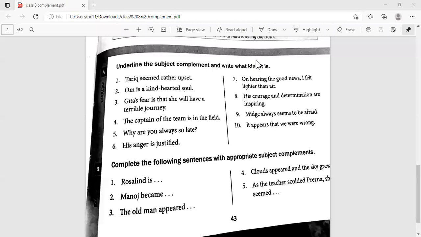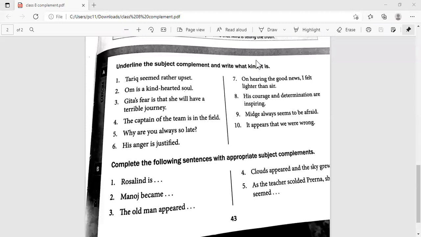Grandmother kept the children happy. Whom are we talking about, grandmother or the children? Yes, the children. And what did grandmother do? She kept the children happy. The children are happy. So what is the complement over here? What is being described? The children are being described. How are the children? They are happy. Okay? Ritu's illness made her irritable.